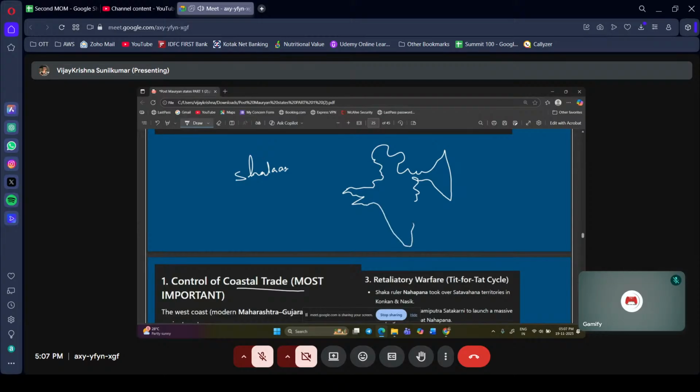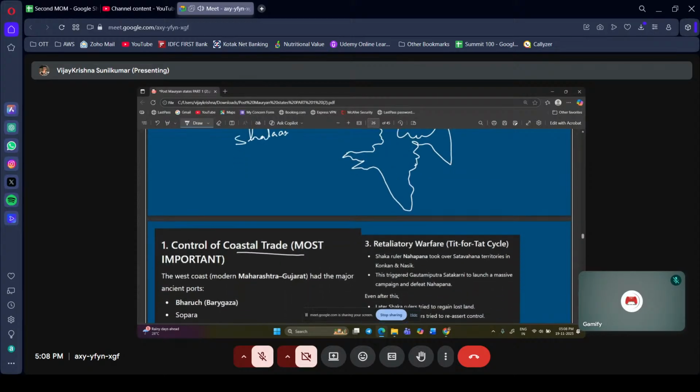If there is an option called ancient port, just mark it correct, because there existed a lot of ports, and ports are very important for our history because ports attract traders from all over the world, and that led to the colonialization of Indian kingdoms on the continent.